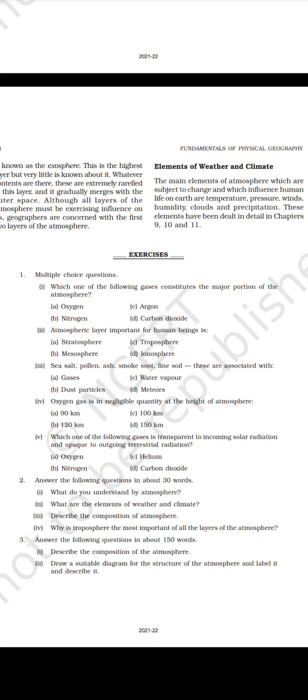Answer the following questions in about 30 words. What do you understand by atmosphere? What are the elements of weather and climate? Describe the composition of atmosphere. Why is troposphere the most important of all the layers of the atmosphere?